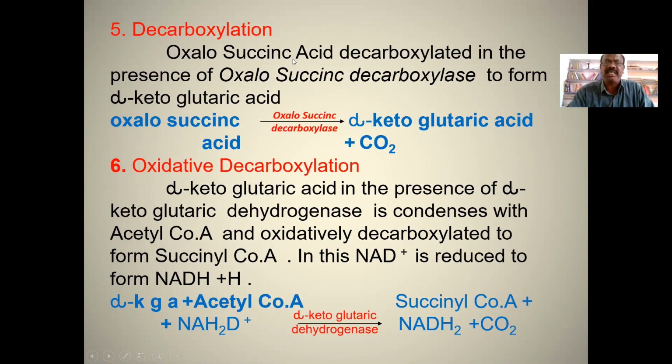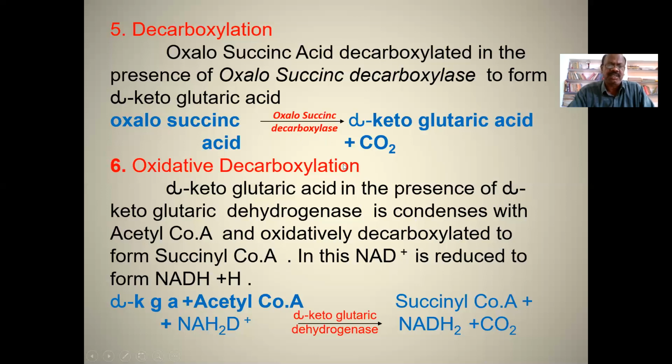So here oxalosuccinic acid is decarboxylated in the presence of oxalosuccinic decarboxylase to form alpha ketoglutaric acid. Here oxalosuccinic acid loses one carbon dioxide molecule and forms alpha ketoglutaric acid. This reaction is catalyzed by oxalosuccinic decarboxylase, an enzyme which catalyzes the decarboxylation in this step.